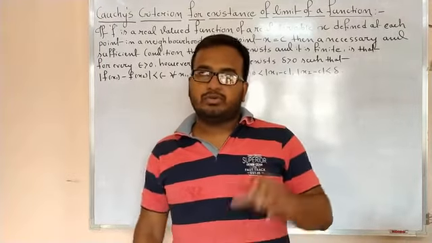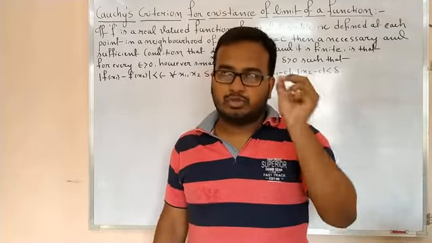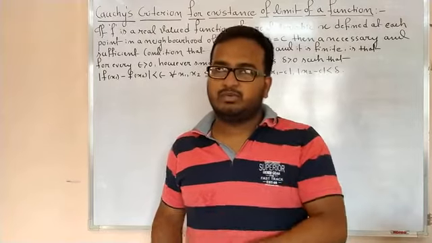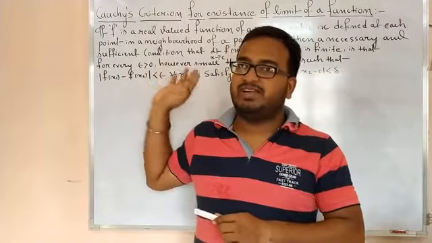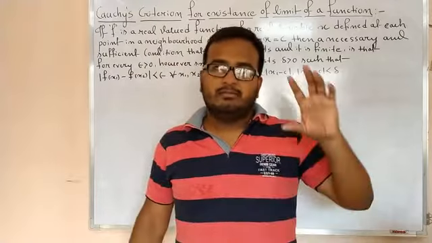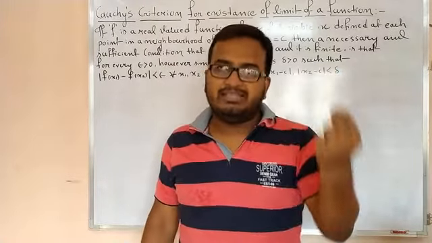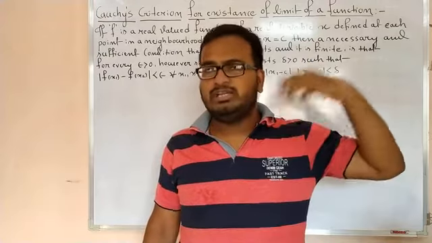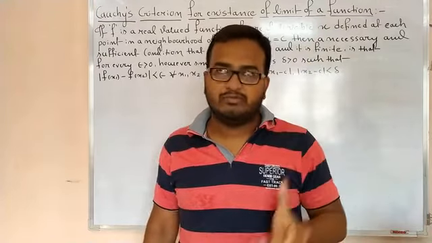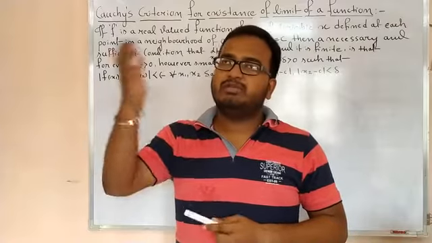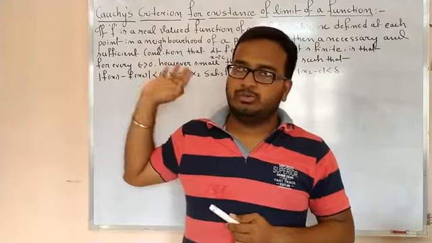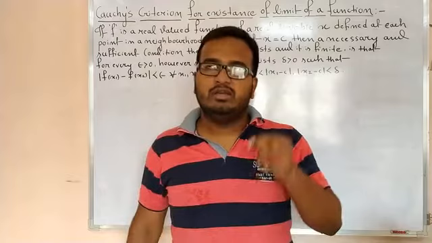To show something does not exist, we will use this concept, because this is very helpful. In positive sense, to find the limit of a function we use the epsilon delta definition, and to show that the limit does not exist, we will use Cauchy's criteria for limit of the function.